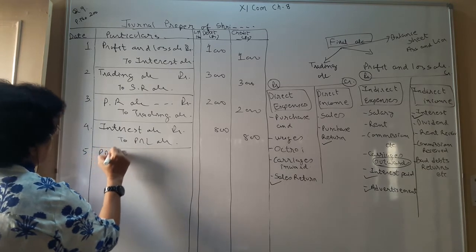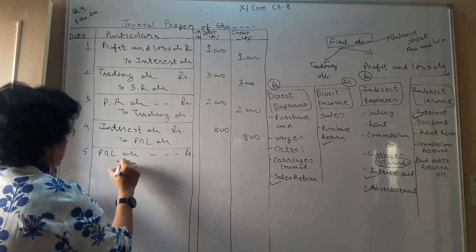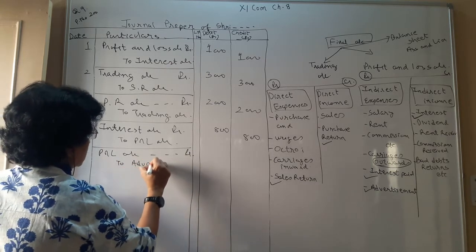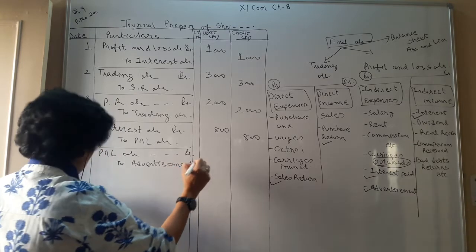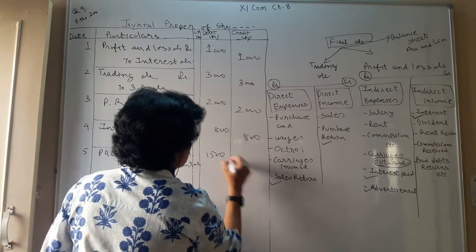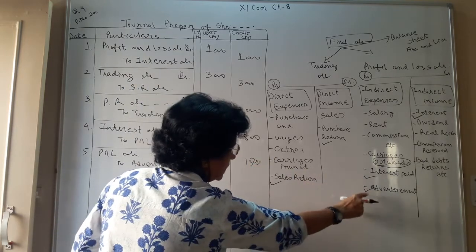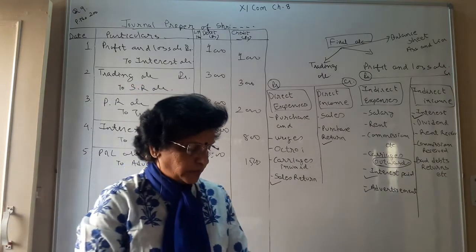Number 5, profit and loss account debit to advertisement account. Your amount is rupees 1500. So we have transferred advertisement expense as an indirect expense to the debit side of P&L.